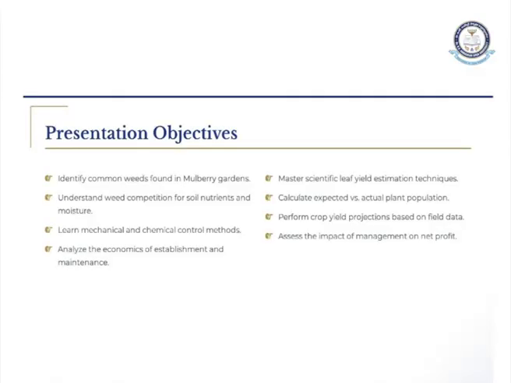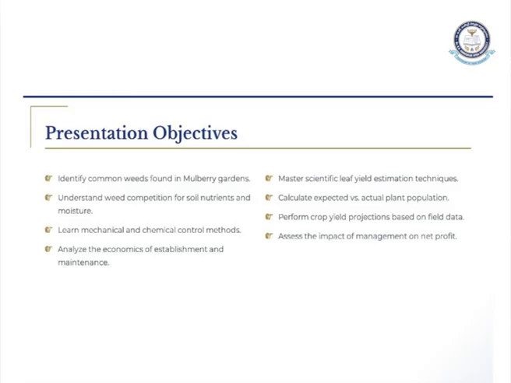First you have to identify what a weed is, and second you have to know the function of weed, meaning how it competes with our plant for nutrition. Third, you will see how to control the weeds. If a weed is growing and you leave it that way, it will compete for the nutrition of our plant and decrease the yield. So first is identification of weed, second is competition of weed with our mulberry plant, and third is how to control the weed.